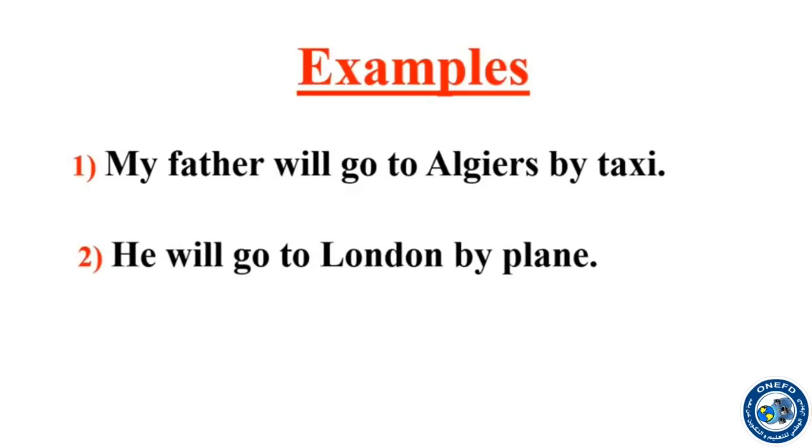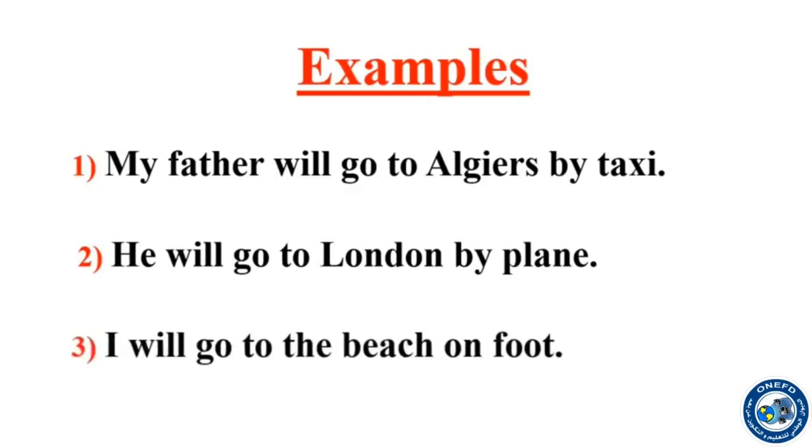A plane is a means of transport. The third one, I will go to the beach on foot. So these are 3 examples.